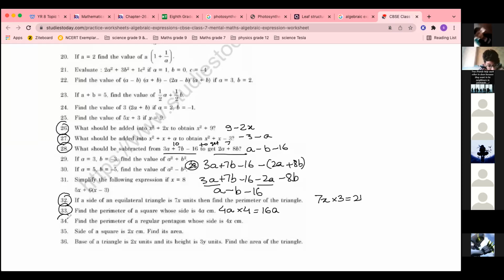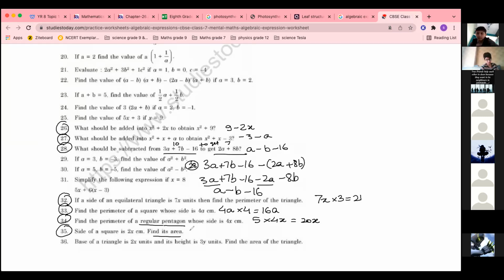Okay. Find the perimeter of a regular pentagon whose side is 4x. Pentagon means how many sides? 5 sides. Ma'am, 5, 20x. Yes, 20x. Side of the square is 2x. Find its area.